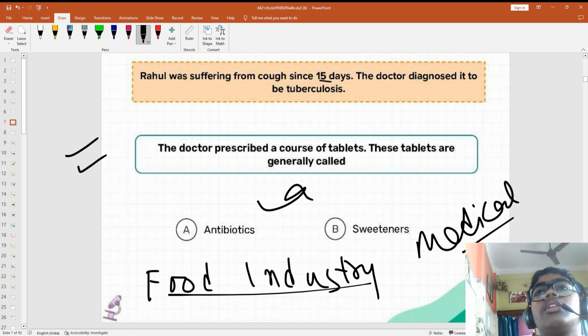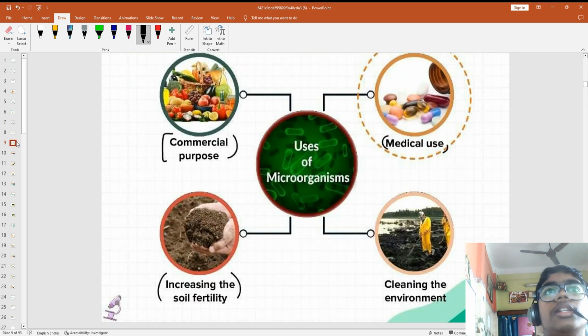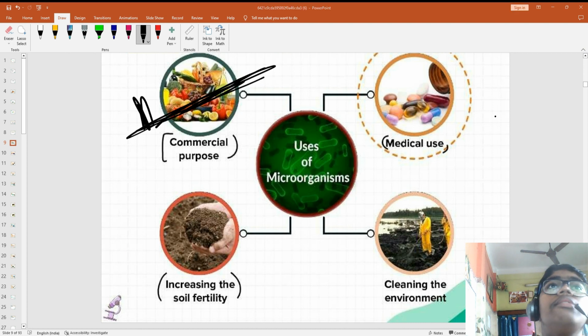Let's see, the doctor prescribed the tablets. These tablets, as you all know and you all have taken, are antibiotics. So we have already completed the commercial purpose, right? Now it's time for the medicinal purpose. So let's go.